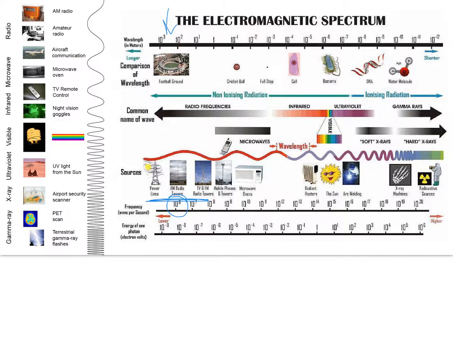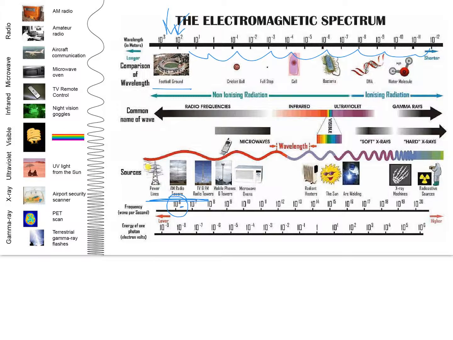That's about the size of a tall building. 10 to the 2, which is 100, is about the size of a football field. So that's how long the wavelength is for radio waves. Okay, the one from crest to crest on a radio wave is going to be the size of a football field. Now, as we get to smaller wavelengths going down this way, remember the frequency increases.